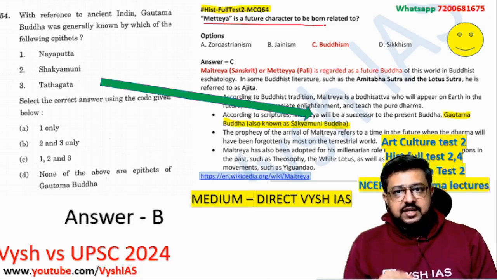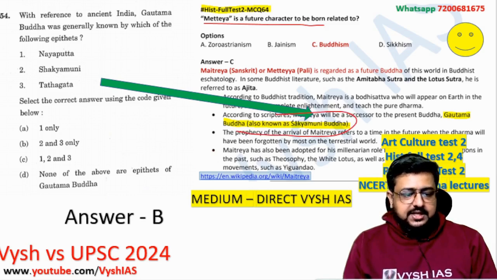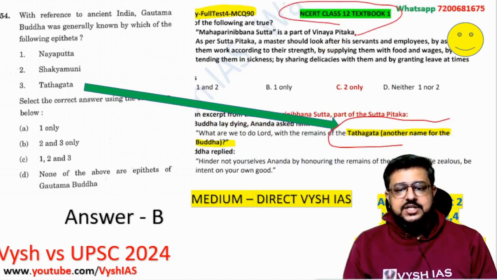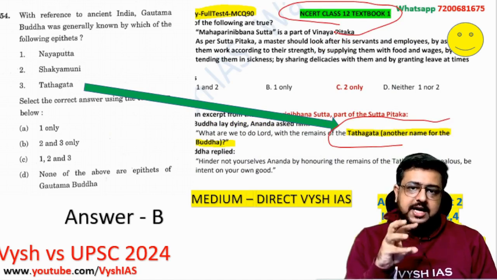where we had again given different names of Buddha, which again if you can see here, Shakya Muni Buddha. Gautam Buddha is also called Shakya Muni Buddha. And that from Wikipedia we took that data and gave you, because UPSC started asking many factual questions. Then again if you see Tathagata, another name for Buddha, this in our question itself it's there, and this because the recent CDS exam started asking questions from boxes and all, CDS and CAPF.